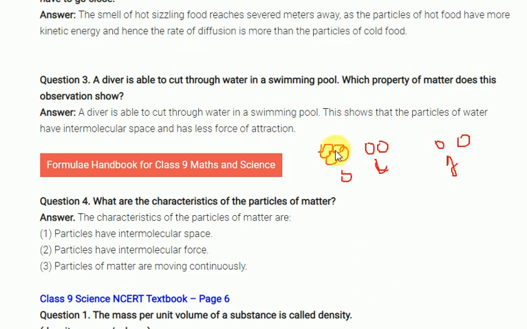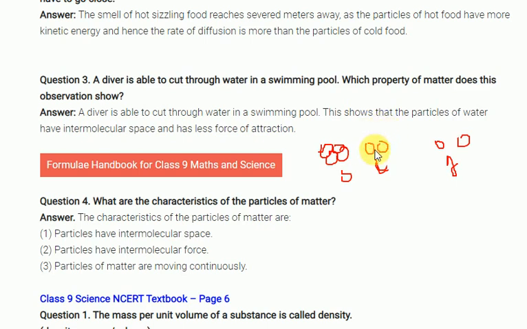Look at the students here. I mentioned 3 diagrams: one is solid, one is liquid, one is gas. Imagine in the solid, all molecules are tightly packed. If all molecules are tightly packed, there isn't any intermolecular space, so we cannot move our hands. When you come to liquid, some intermolecular space is there. Look at it, some intermolecular space is there.